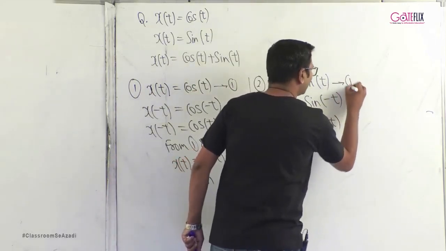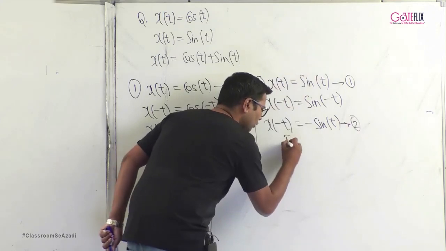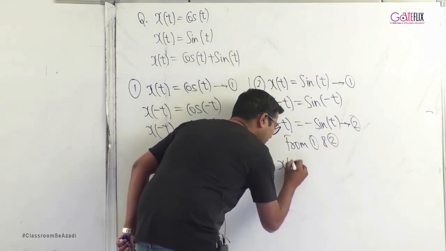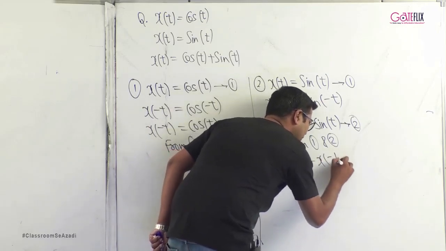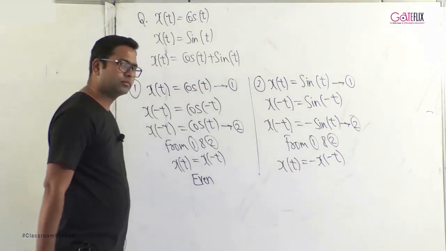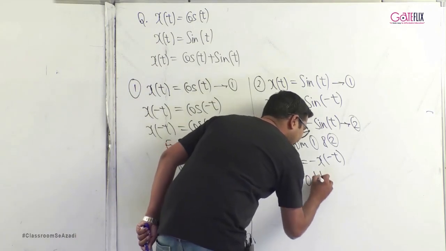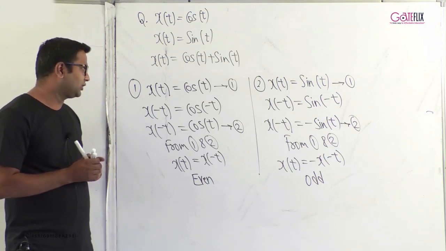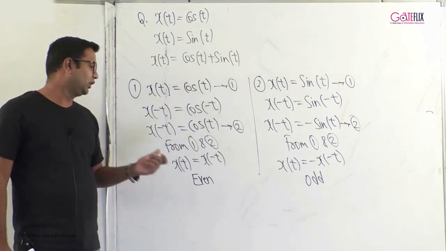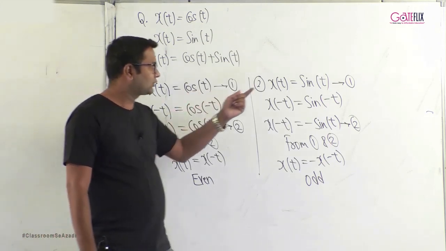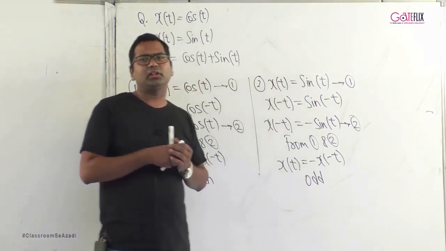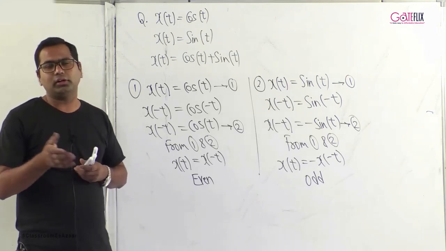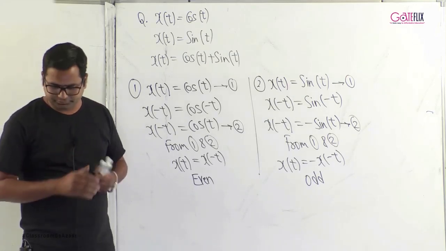So from 1 and 2, what you can observe is x of t is equal to minus x of minus t, and hence we can categorize this as an odd signal. So what we learn from this is that cosine is an even signal, sine is an odd signal. Like this you can always solve to find out whether the signal is even or odd.